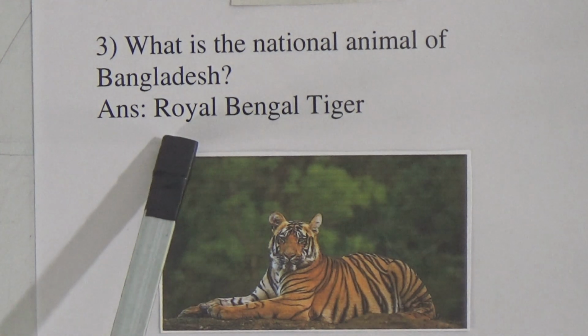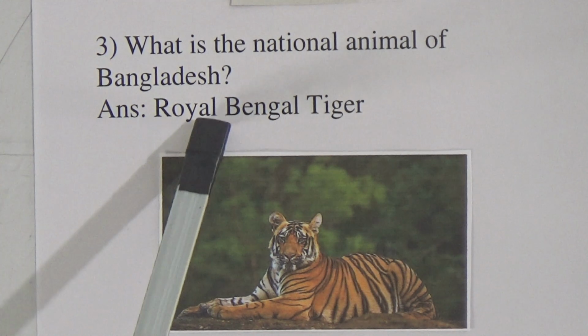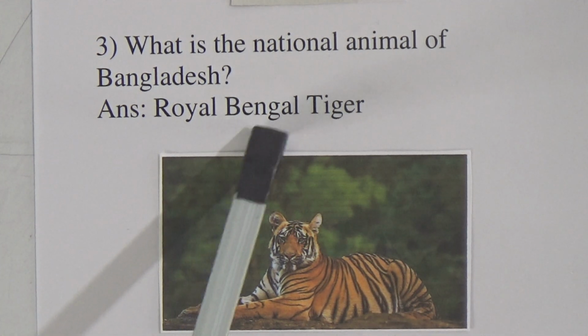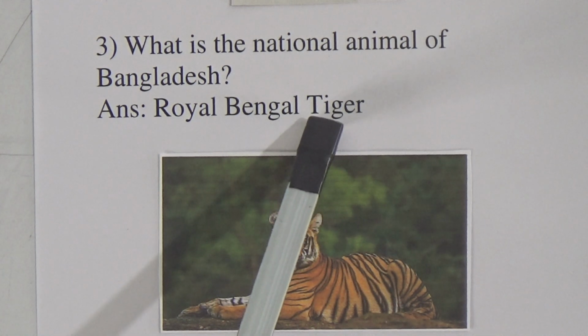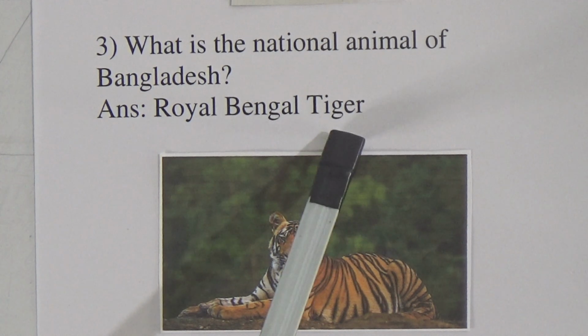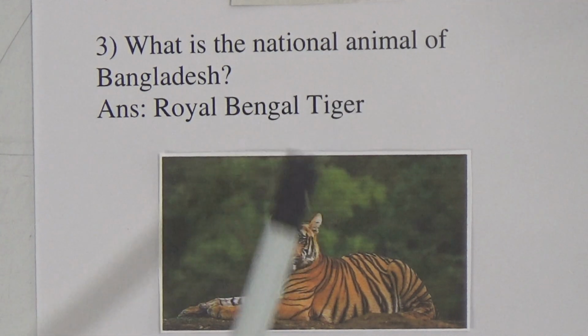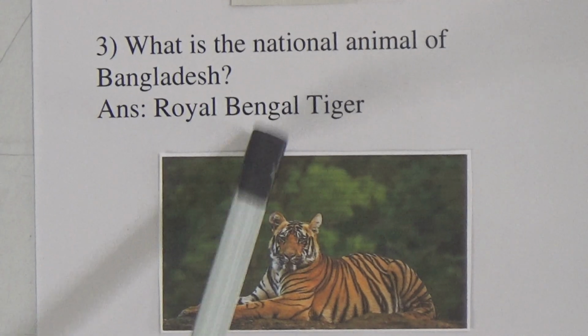Let's spelling this Royal Bengal tiger. R-O-Y-A-L, Royal Bengal, B-E-N-G-A-L, Bengal, and tiger, T-I-G-E-R, tiger, Royal Bengal tiger. When I am saying this spelling, you can say with me.